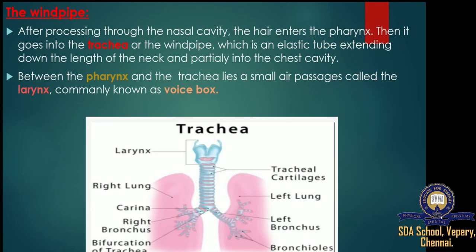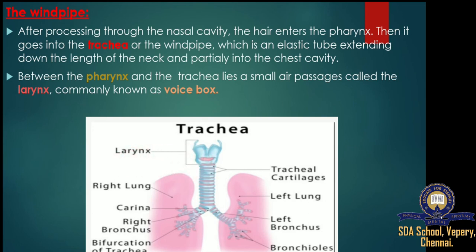Now we move on to the windpipe. After passing through the nasal cavity, the air enters the pharynx. Then it goes into the trachea or the windpipe, which is an elastic tube extending down the length of the neck and partially into the chest cavity. The trachea is a tube about 4 inches long and less than an inch in diameter in most people. The trachea begins just under the larynx and runs down behind the breastbone.